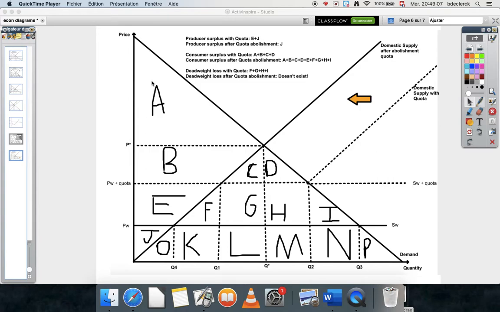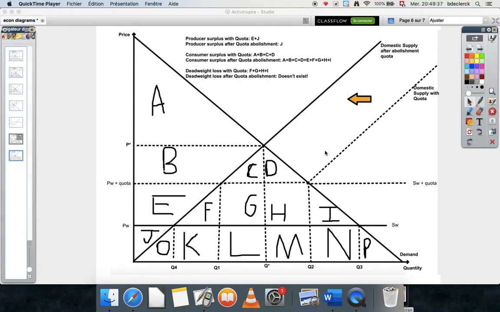So there are many effects of this. As we can see, first of all, the amount of imports rises in the country. With the quota, it would be Q2 minus Q1. It would be this length here. This is the amount that would be imported. And since it's cheaper now, obviously more would be imported here. So it's Q3 minus Q4. As you can see, it's much bigger here.